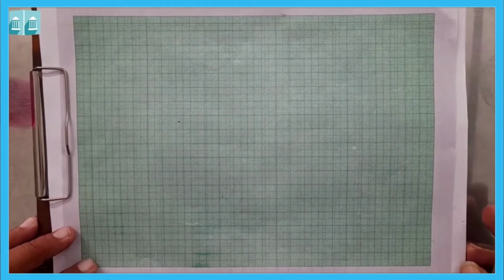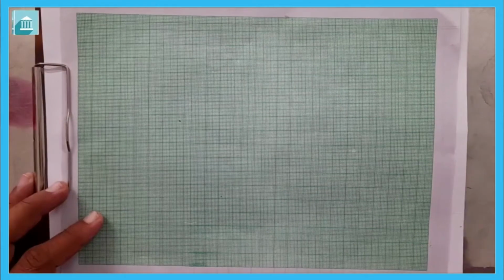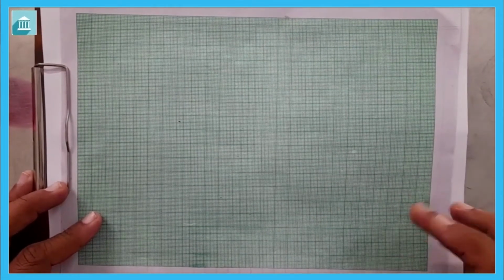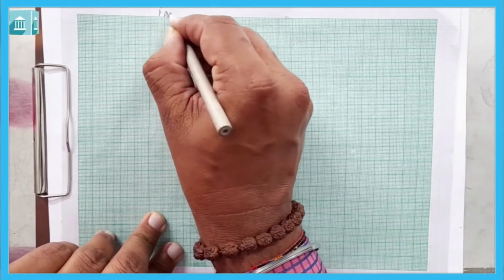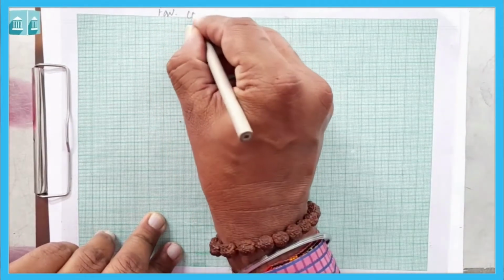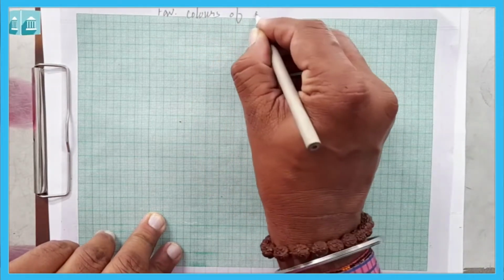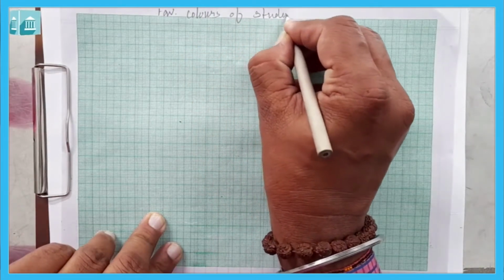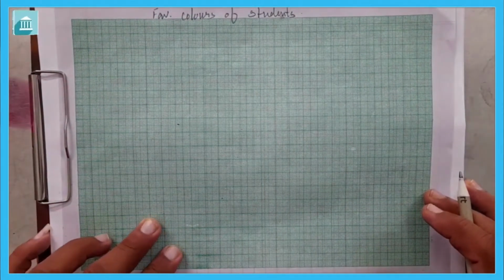Now, here we need to give the title. So first, what title can we give here? The title we can give here is favorite colors of students. This is the title we can give.